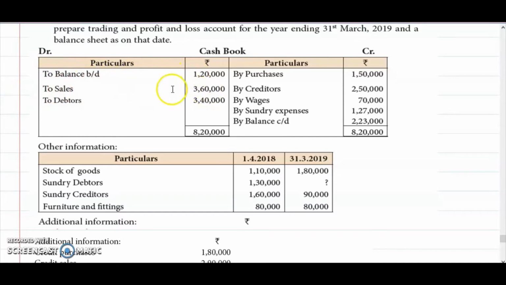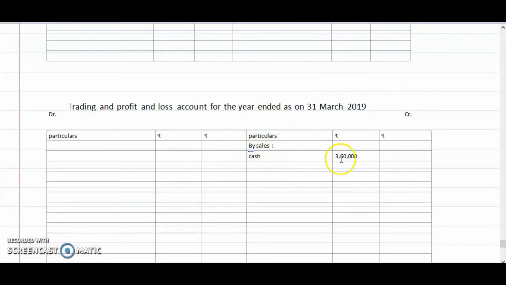To sales. So cash sales we made for 3,60,000. Okay, remember this is the cash book. To sales means cash sales we made for 3,60,000. That will appear on the credit side of the trading account. So I have written by sales cash 3,60,000.